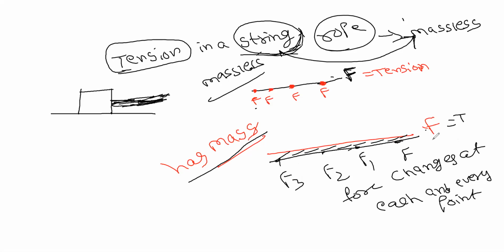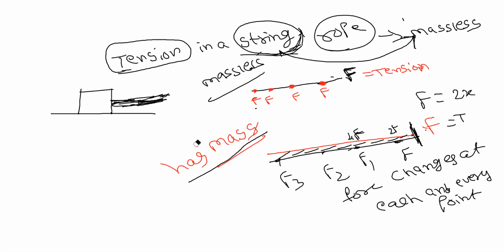Then they will give how the force changes with some equation, like F equals 2x. It means if x is measured from here, when you go one distance, the force will be 2F. When you go two distance, the force will be 4F. Like that, the force is changing. When it has mass, the force is variable throughout the string.